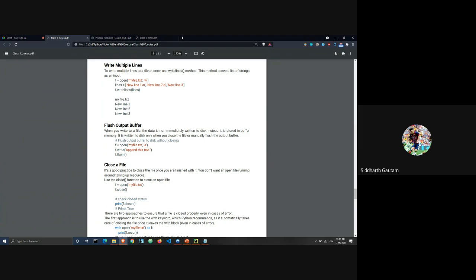But after you have executed the write function and before it has been added to the permanent hard disk memory, for a moment it stays in the flush buffer. You can also understand it like a Python program is running in the RAM, right? So the part of the RAM in which a Python program is running, that's what you can call a buffer. This is not the exact definition, but just for the sake of understanding, you can understand it like this.